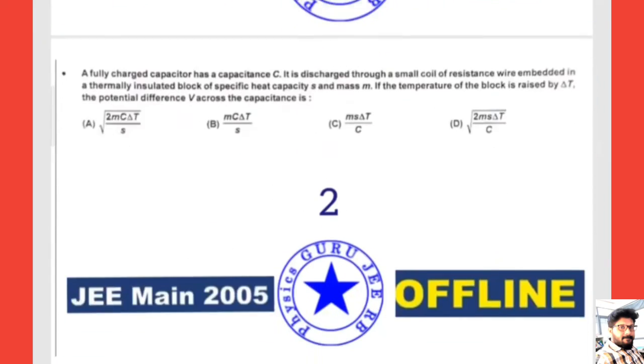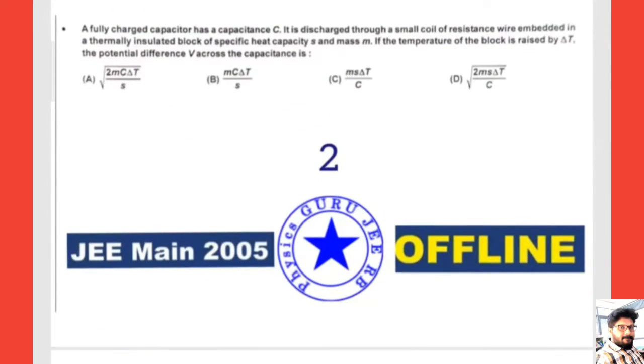Okay, good. Now, going with the 2005 offline question. This is a 2 questions asked. So 2 means that is 2 questions. So here a fully charged capacitor has capacitance C. It is discharged through a small coil.